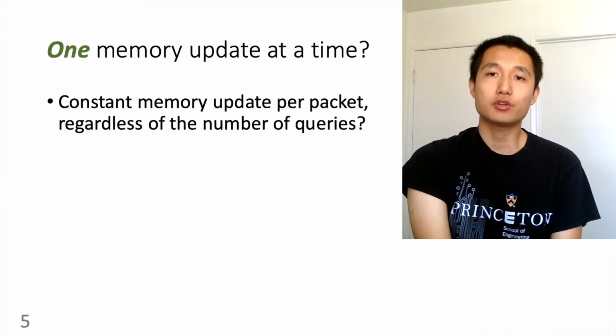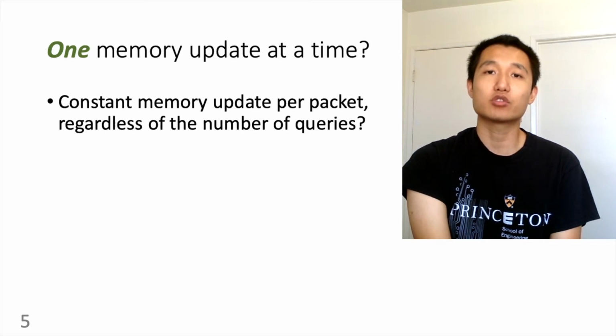Today, we talk about how to use a very small number of memory updates per packet to answer many different network traffic queries. Our algorithm should use only a constant number of memory updates, regardless of the number of different queries. This sounds impossible, right? Unless we find a way to share or multiplex memory access across different queries.